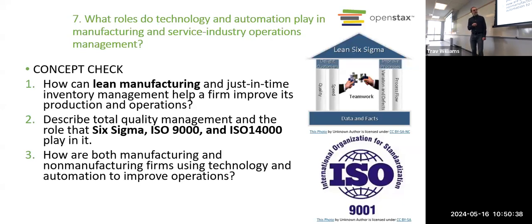ISO 9000 is the current set of standards for production of products. They also have ISO 14000, a set of standards related to environmental sustainability of your products. All right, so these are all aspects of quality management. Any questions, any comments?